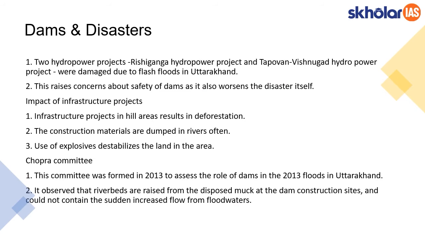The second article is on dams and disasters. So basically this article is dealing with Mains GS3 disaster management section. Okay, and this is related to the recent glacial melt that happened, which led to the floods induced by this glacial melt, leading to the destruction and damage of two hydropower projects. One is the Rishiganga hydropower project and the next is the Tapovan hydropower project. Both these projects are in Uttarakhand, and these got damaged during this flash flood.